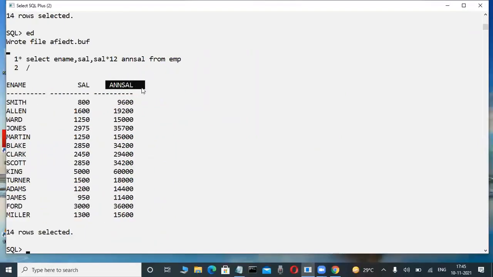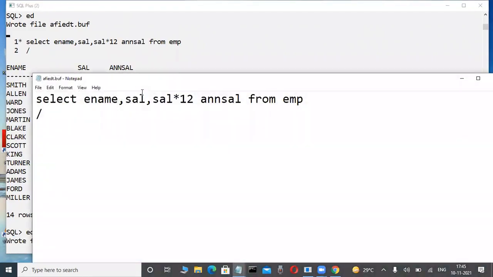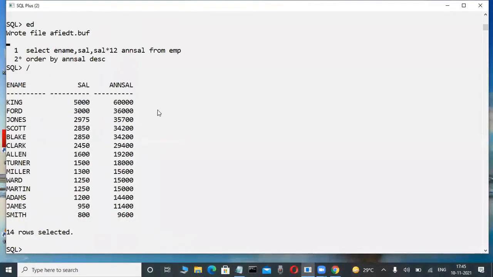Now this alias name, we cannot use in a where, in a group by, or in a having, it won't work, but in order by it is possible. Is that really correct or not? Check it out. I am writing order by, here alias name, annual salary, and here DESC. Now observe here: annual salary, DESC, descending order. Is it working or not?